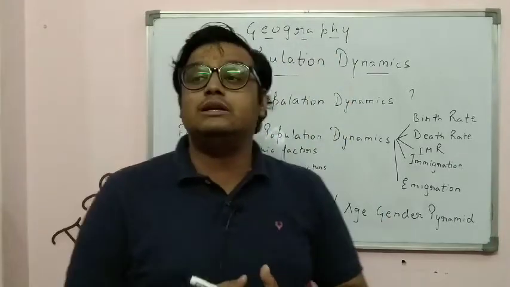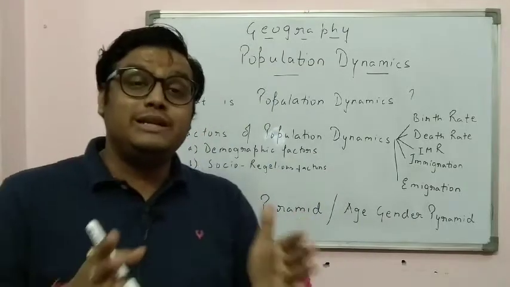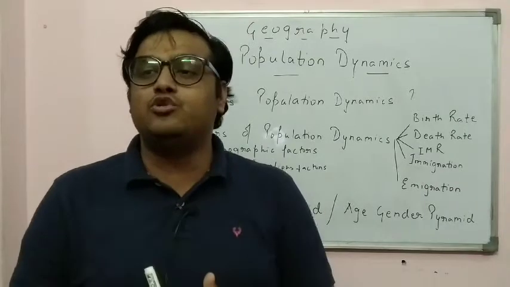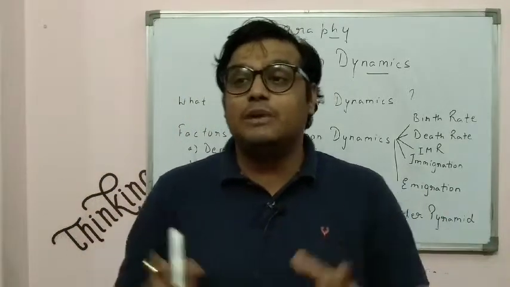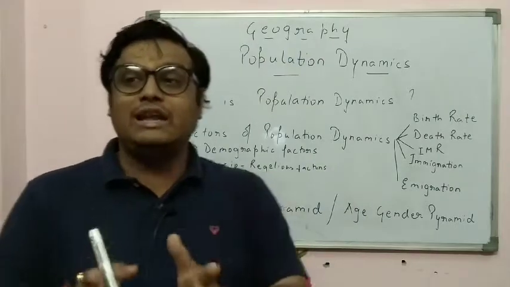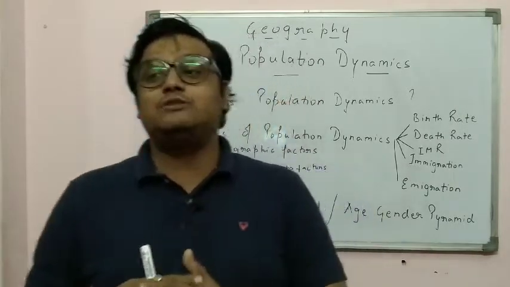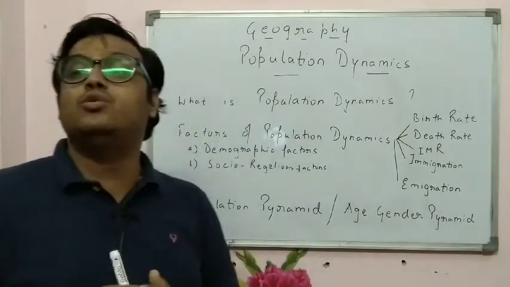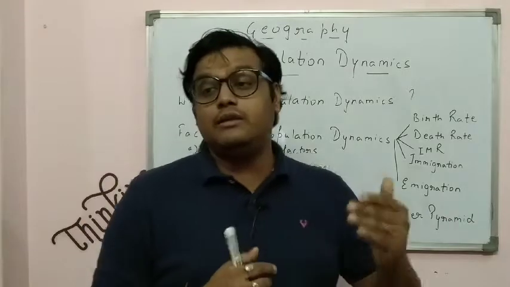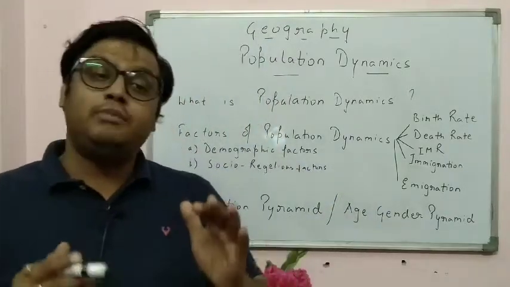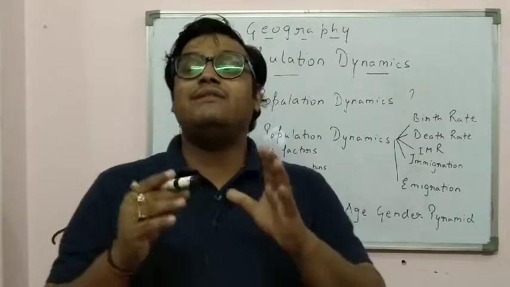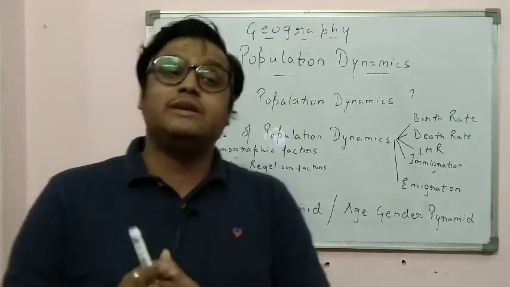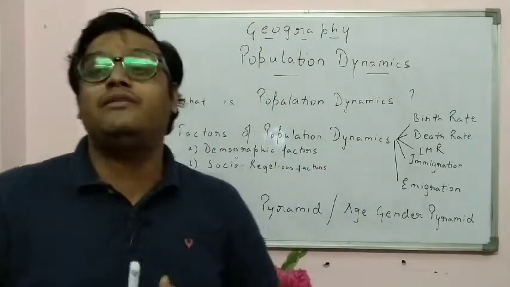But in recent years, healthcare facilities and hospitalization facilities have improved immensely. There has been vaccination, pulse polio, and proper eradication of certain diseases. Now vaccination is provided to the children, so the death rate has reduced, and when the death rate has reduced, the population of a country increases. But the death rate of a particular place should always be low, because if the death rate is low, it is considered that the country is growing and has proper civic amenities, hospitalization and healthcare facilities.